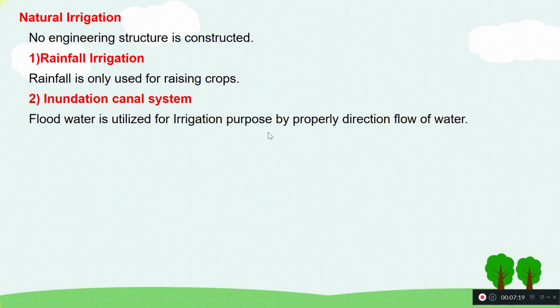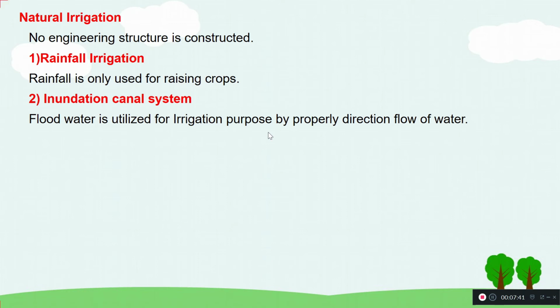And as I said, inundation. This means whatever the water that is passing through the river will be diverted, only the direction will be changed. Based on that, we'll use it for water. Mostly during floods, we used to get enough amount of water, and even if it is not floods, we used to get enough amount of water.